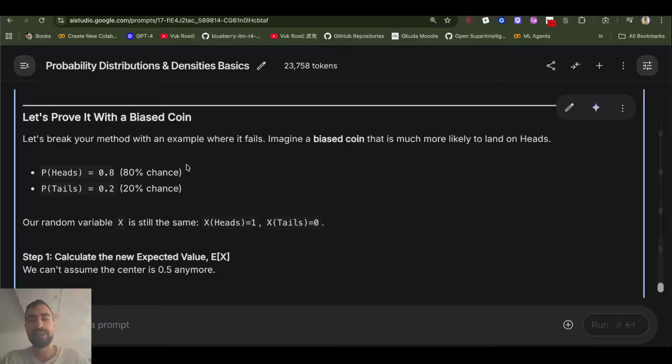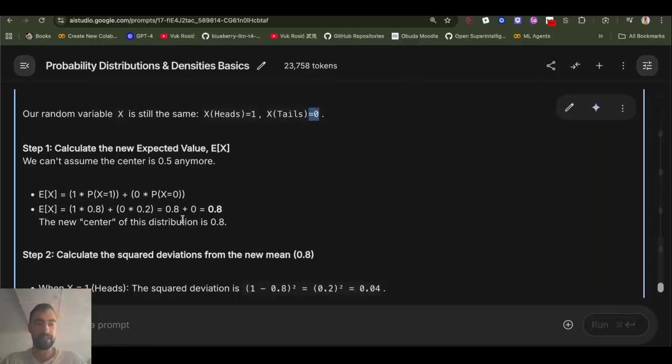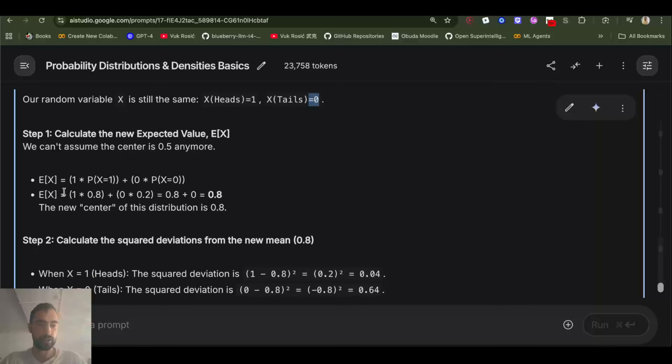Let's see, we have some weird coin that has 80% chance of giving heads and 20% chance of giving tails. So it's 80% chance to be 1 and 20% chance to be 0. Let's calculate the mean or center of mass here. So 1 times 0.8 plus 0 times 0.2, 20%, we get 0.8 as the mean.